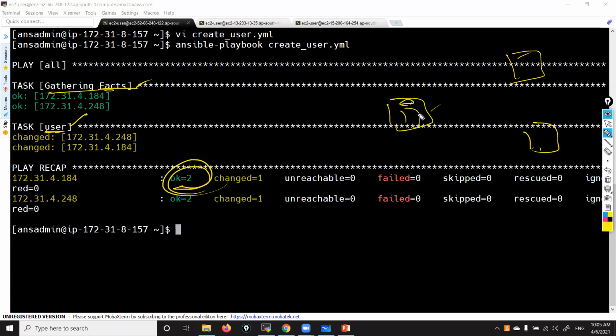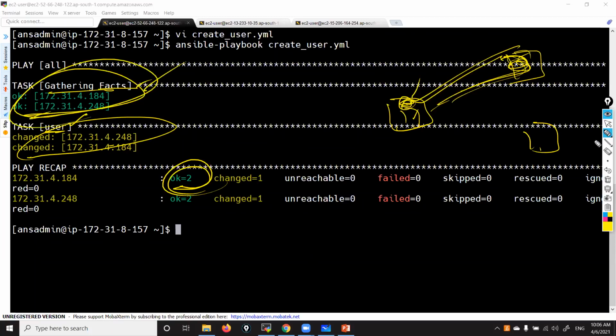You remember, in the first class of Ansible I explained. The setup module will go first, collect that information, and make that information available to the server. Then the server will decide whether the task is to be executed or not. Suppose the setup module went to nodes and brought that information to the server. By that, the server will come to know whether the user is already there or not. Now it came to know that the user is not there. That's why it executed this. So gathering facts is also considered one of the default tasks.